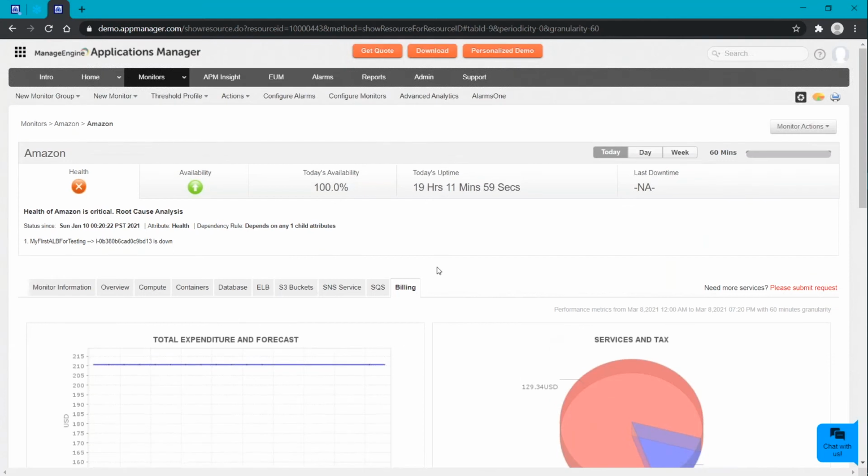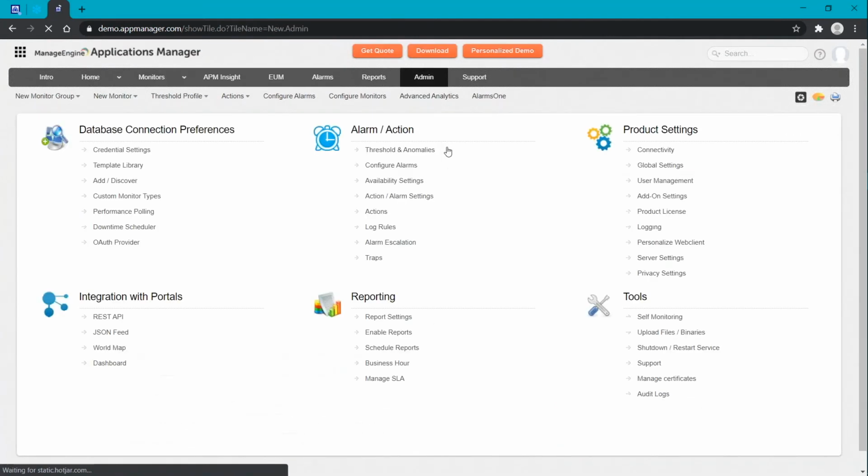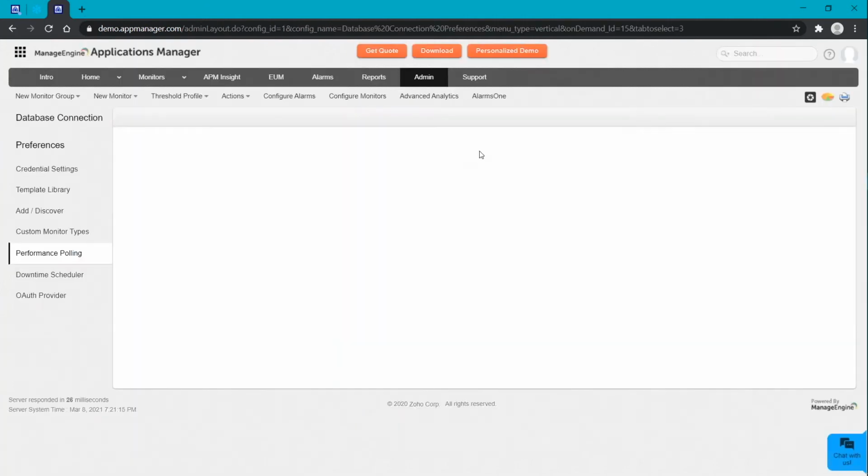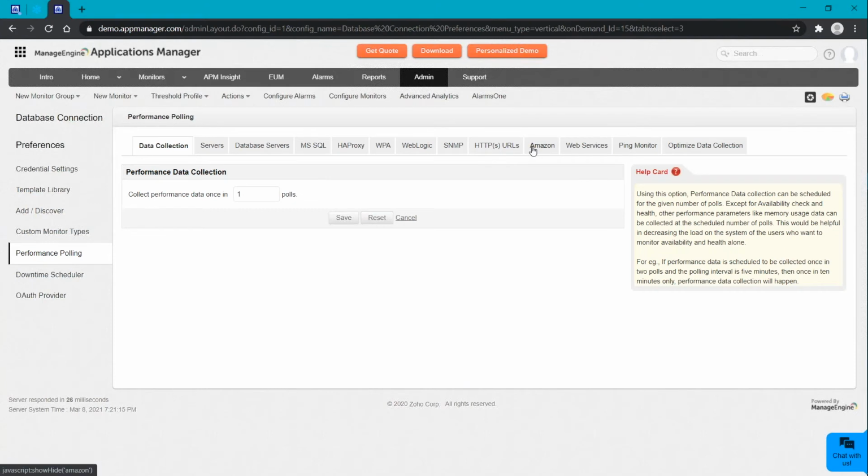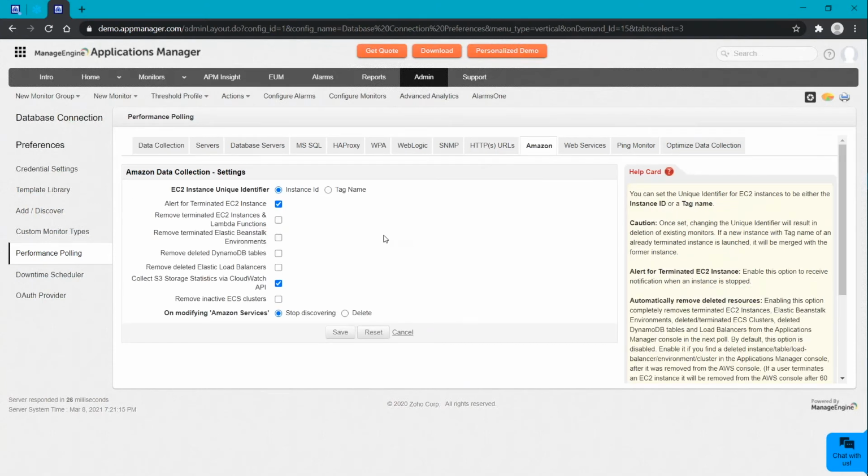So we have an exclusive data collection setting. So let me just show you. For that, we have to go to Admin, Performance Polling, and a separate tab for Amazon will be available. So choose that. Here, if you want the EC2 instances to be chosen by a unique identifier, you can choose that particular option.